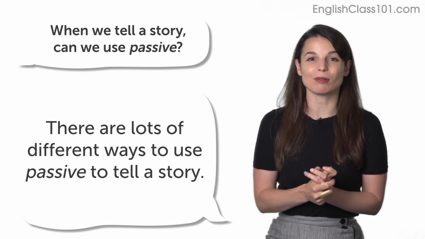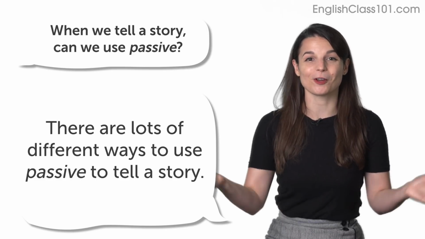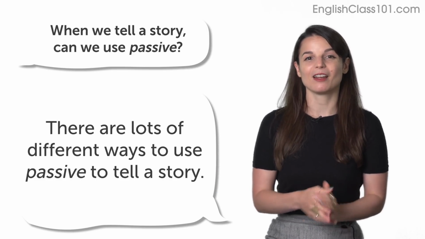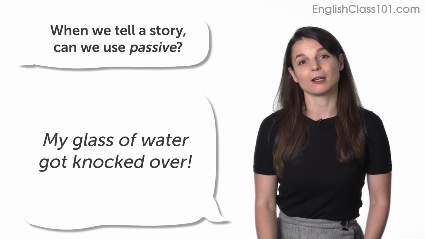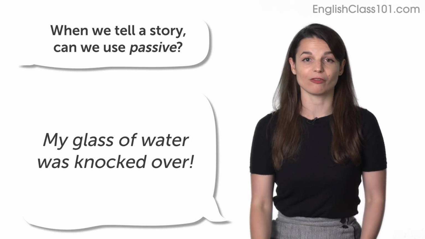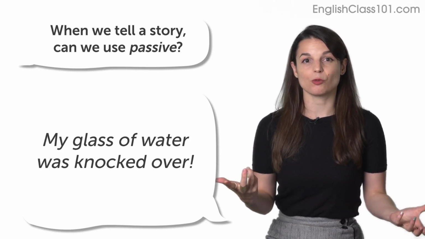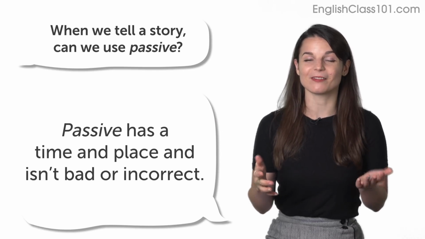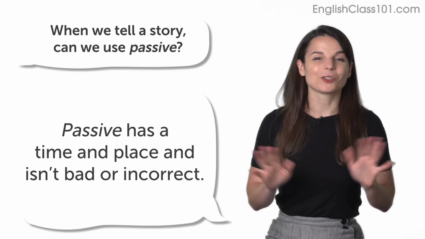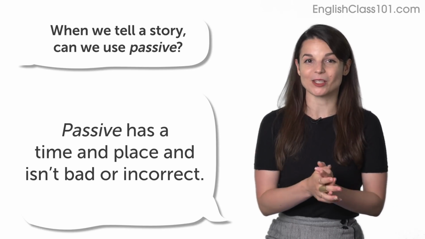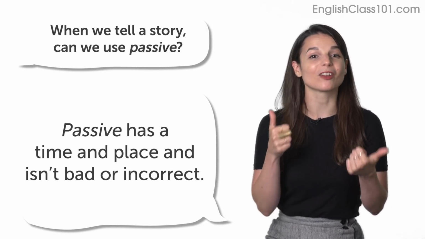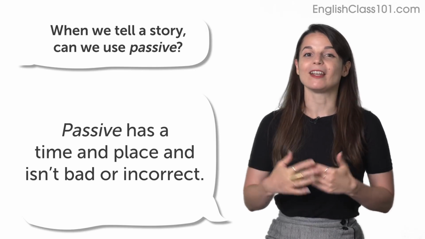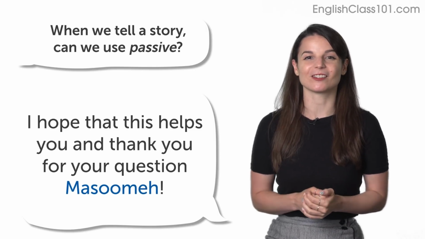Another example might be if a glass of water is knocked over in my house, and I don't know who did it, I don't know how it happened. I might say, my glass of water got knocked over, or my glass of water was knocked over. So there are lots of different situations where it's very natural to use passive. If you learn that using passive is bad or something like that, try to forget it. Passive has a time and a place. There are definitely times when it's a great idea to use passive. So yes, please include it in your stories when it feels right. I hope that this answers your question.